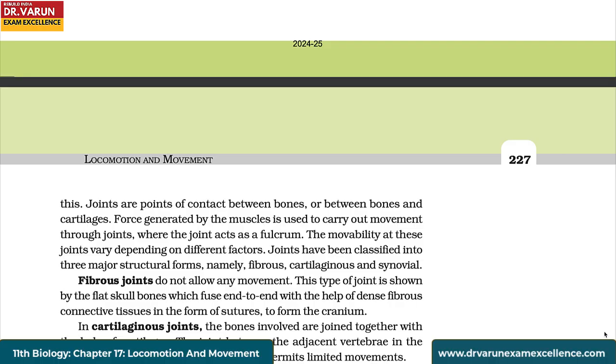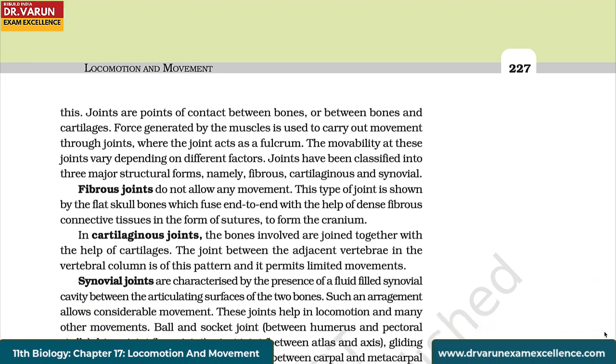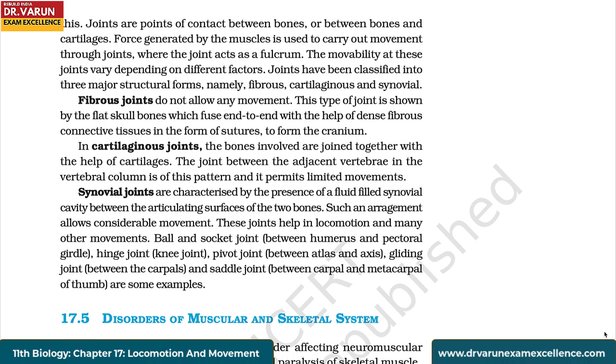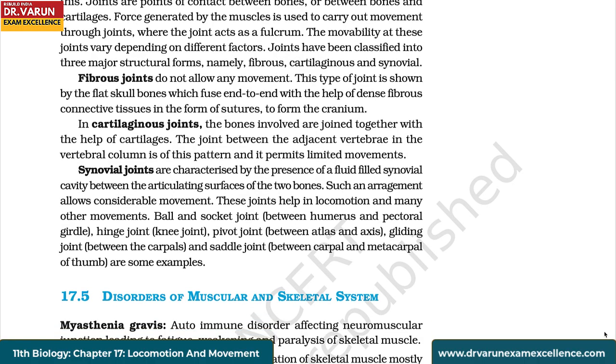Joints have been classified into three major structural forms, namely fibrous, cartilaginous, and synovial. Fibrous joints do not allow any movement. This type of joint is shown by the flat skull bones, which fuse end to end with the help of dense fibrous connective tissues in the form of sutures to form the cranium. In cartilaginous joints, the bones involved are joined together with the help of cartilages. The joint between the adjacent vertebrae in the vertebral column is of this pattern, and it permits limited movements.